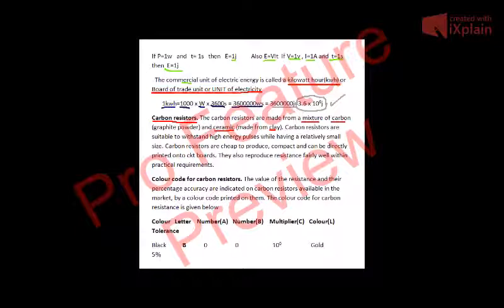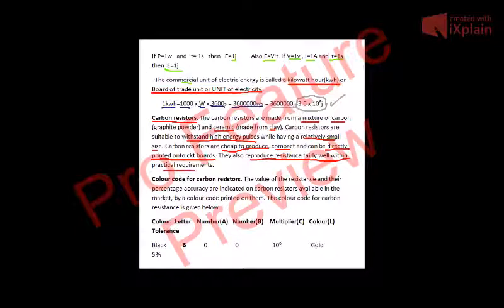Carbon resistors are suitable to withstand high energy pulses while having a relatively small size. Carbon resistors are cheap to produce, they are compact, and can be directly printed onto circuit boards. They also reproduce resistance fairly well within practical requirements.